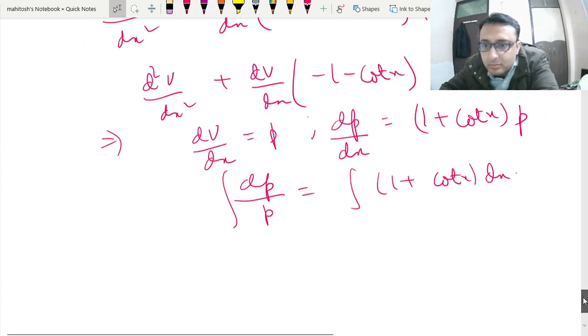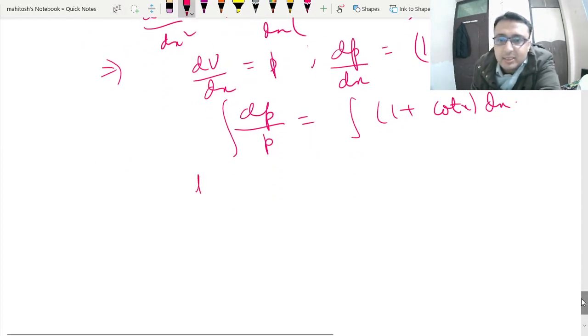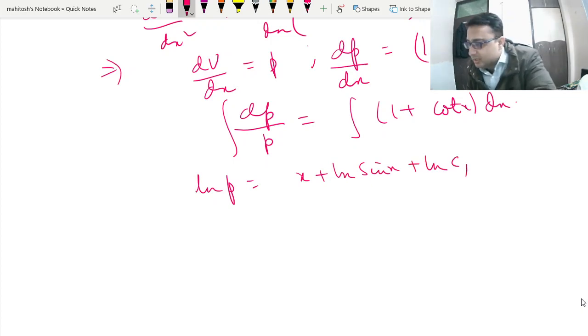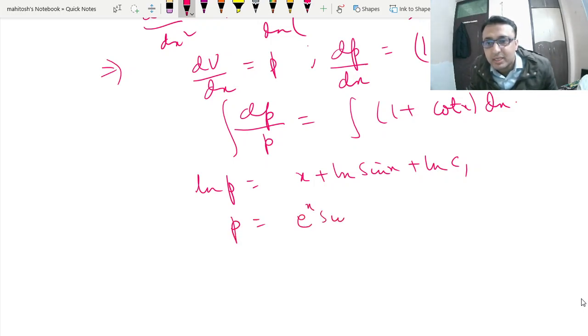Now we can straight away write ln p is equal to x plus ln sine x plus ln c1 if we want to call it. Now we can write p is equal to e to the power x sine x c1. This is nothing but dv by dx.